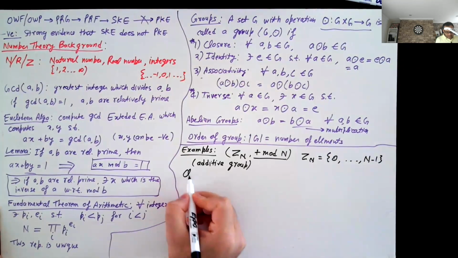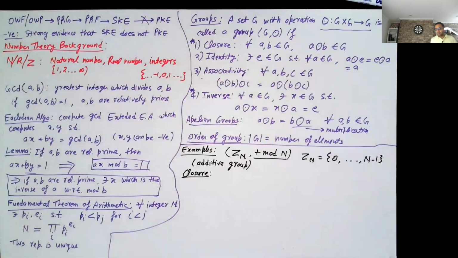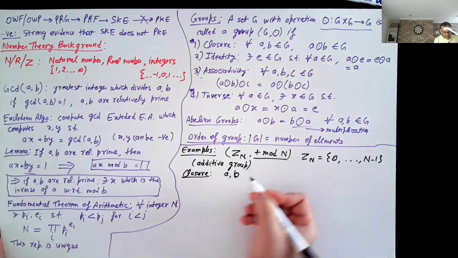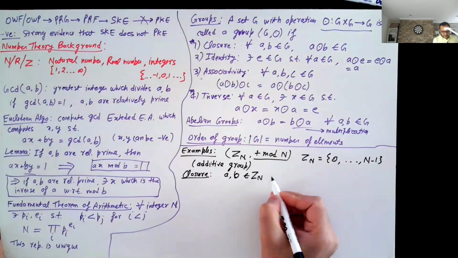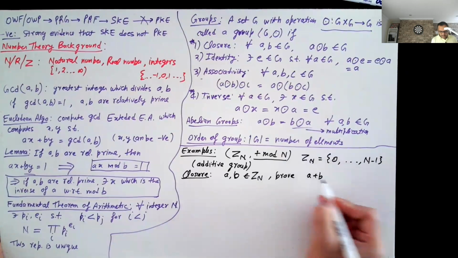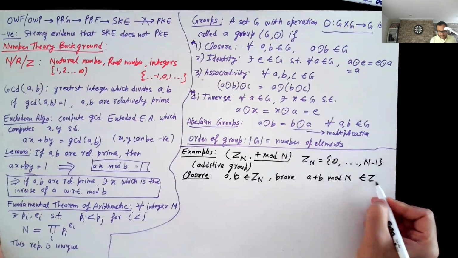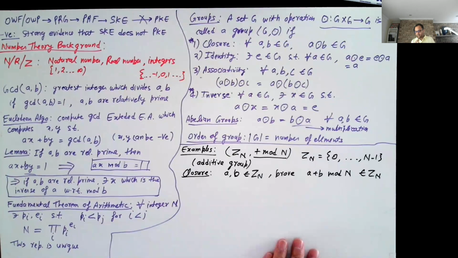So maybe you can help me here. How do I prove the closure property? So closure property says that if A and B are in Zn, then I want to prove that A plus B mod n is also in Zn. Okay, how do I prove it?